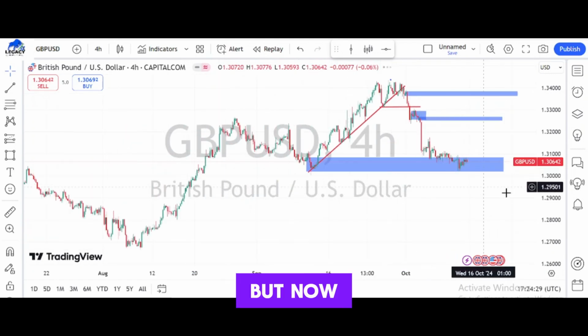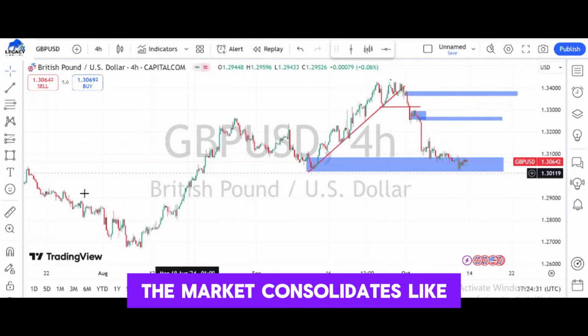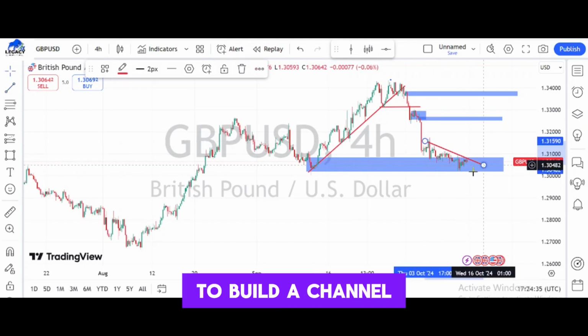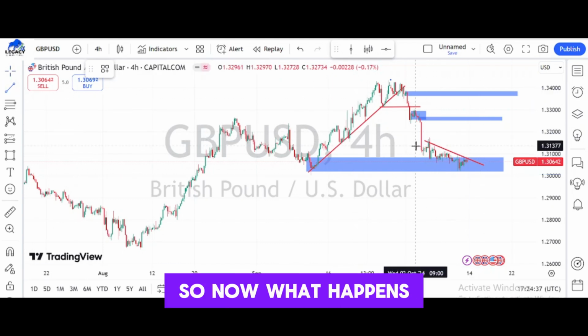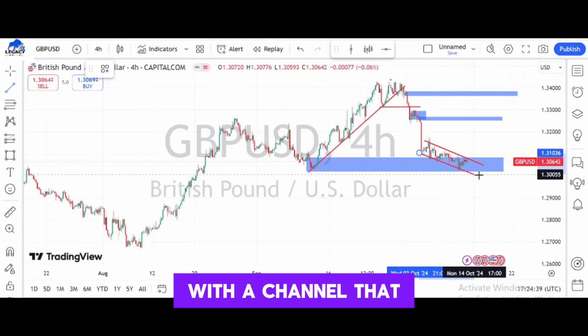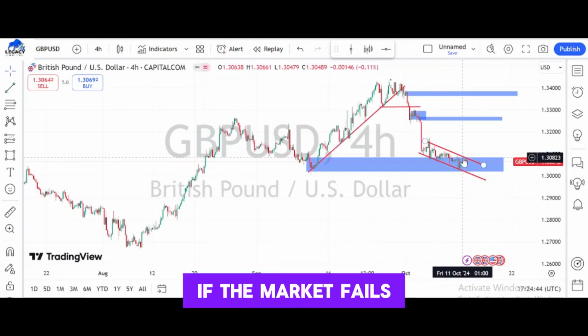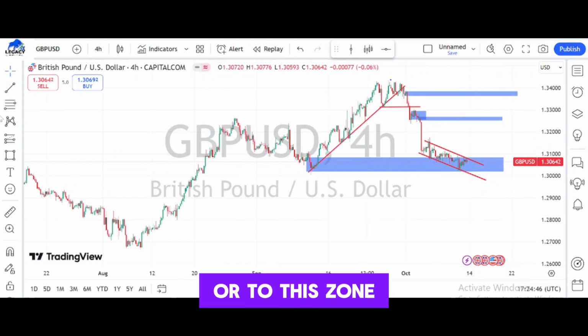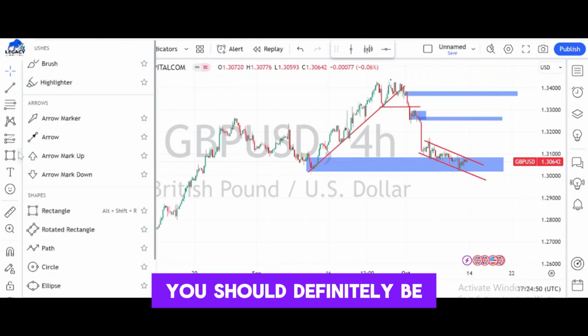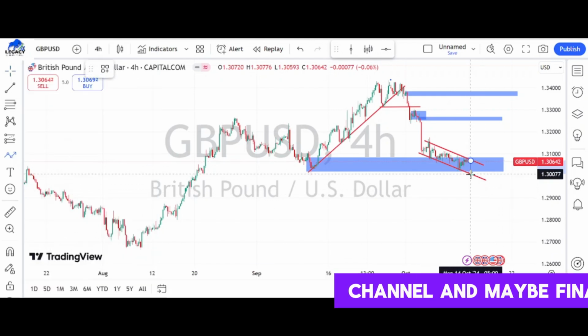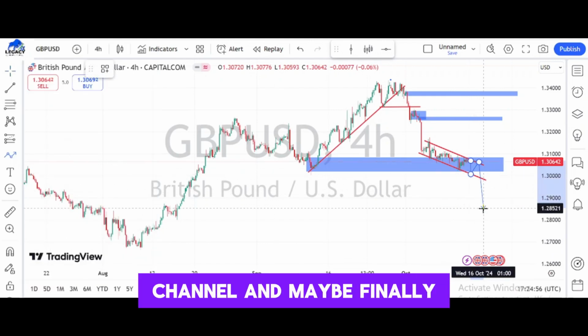As far as this week is concerned, if you want to take sell positions, those are the zones we should focus on. But now, if the market consolidates like this, the market is actually struggling here to build a channel on the 4 hours time frame. So what happens with the channel that the market is creating? If the market fails to retrace back to this zone or to this zone, then what should we be expecting? We should definitely be expecting to see the market moving along this channel and maybe finally breaking it to the downside.